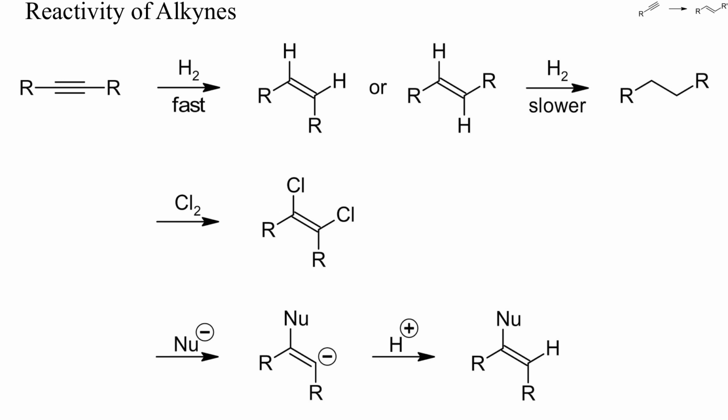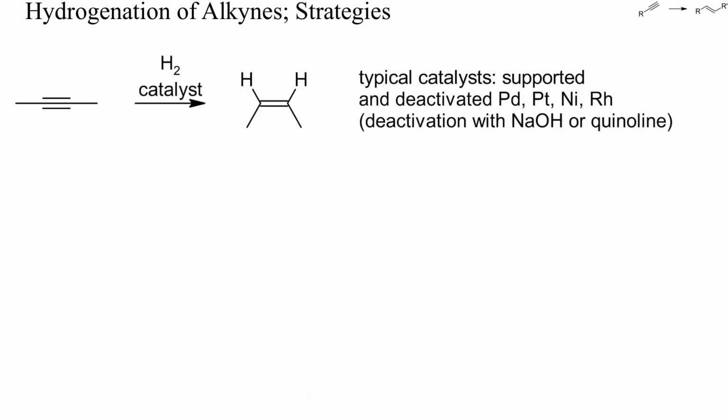Alkynes also react with electrophiles, for instance with chlorine. Treatment with hydrogen chloride yields vinyl chlorides. What cannot be done is to prepare oxirenes by epoxidation, also because oxirenes are anti-aromatic and thus highly unstable. Then, as I said, the addition of nucleophiles to alkynes is relatively easy, and I'll show you some examples later. So, let's start with the partial catalytic hydrogenation of alkynes.